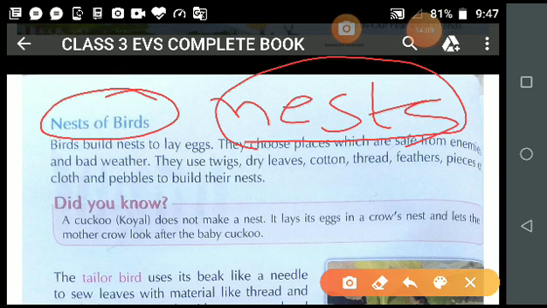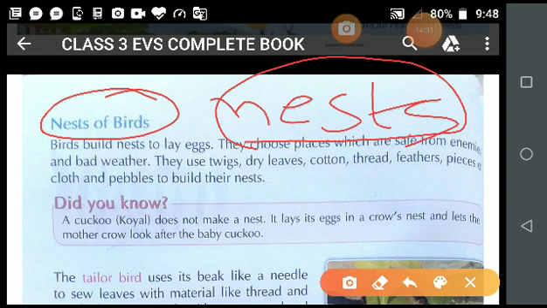So now, student, soon the eggs break open and baby birds come out. From where are the baby birds coming out? From the eggs. Is it clear?